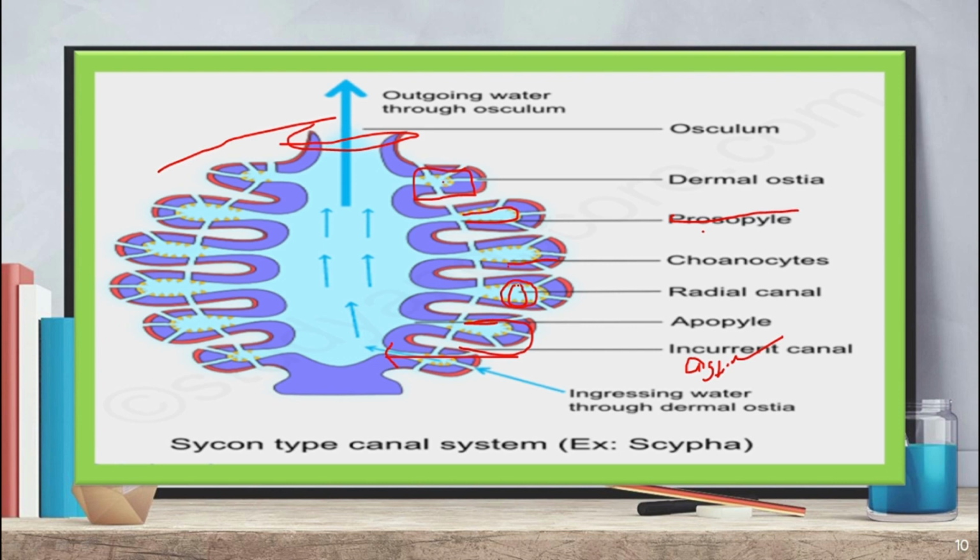Now with the help of apopyle, water goes into the spongocoel, and then water goes outside through the osculum. It is the simplest trick. Water goes with the help of dermal ostia through the incurrent canal, then through the radial canal with the help of prosopyle, then from the radial canal to the spongocoel with the help of apopyle, and from the spongocoel to outside the body with the help of osculum.